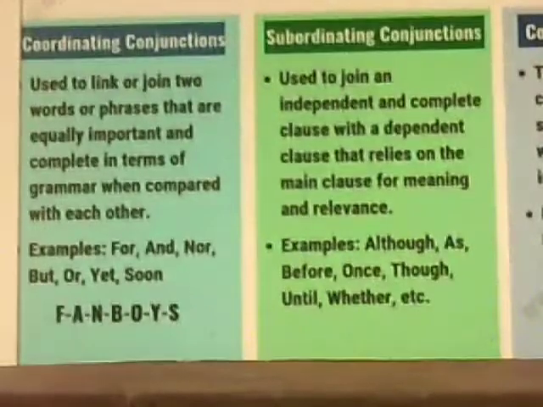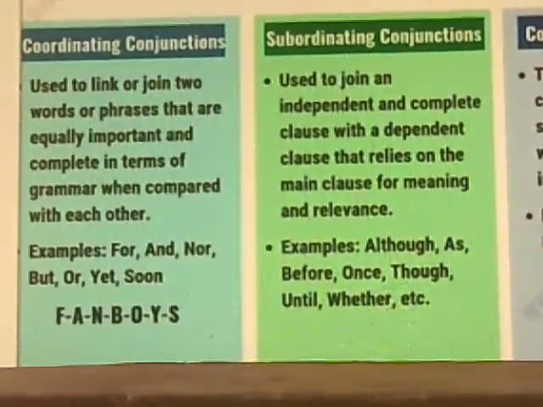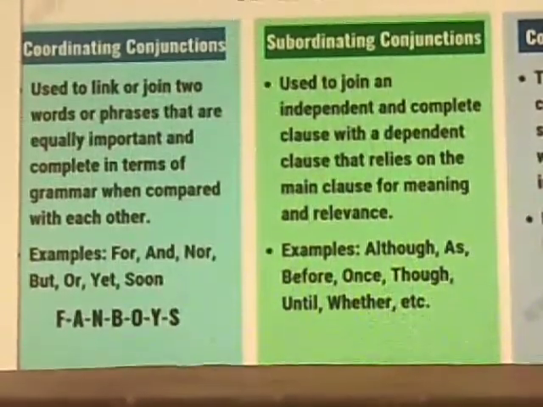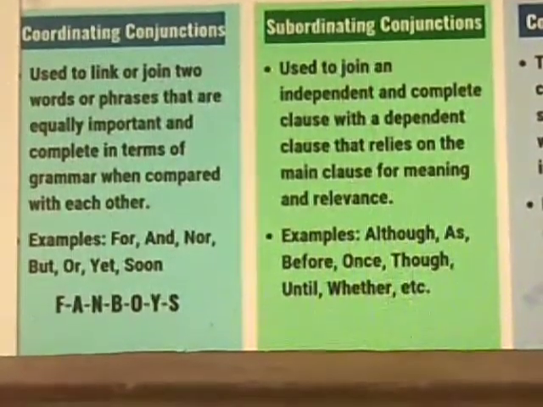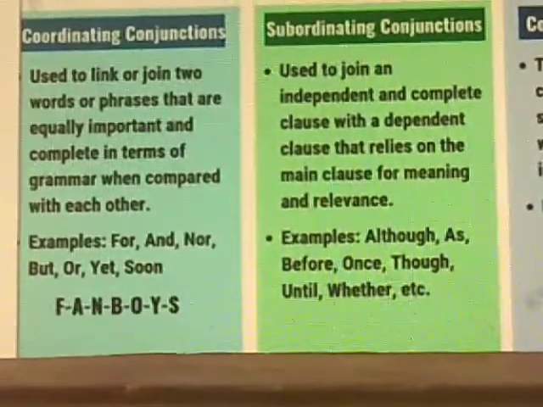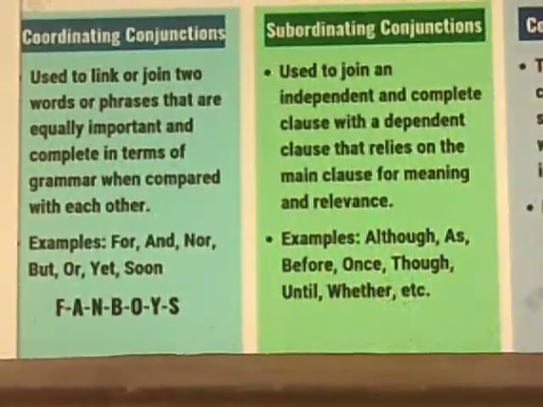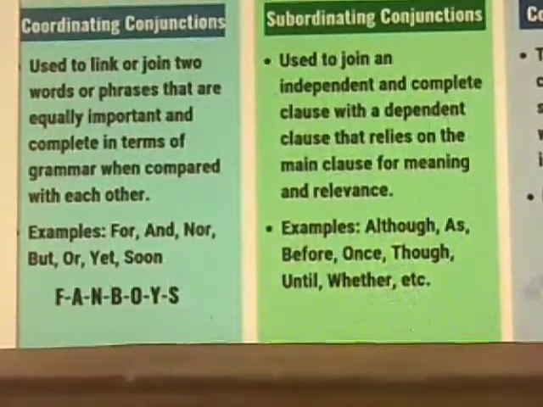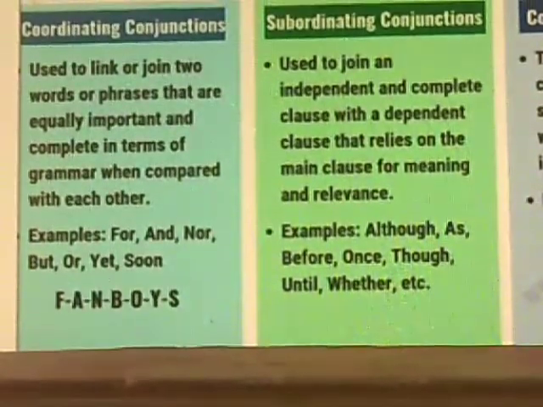Moreover, coordinating conjunctions are also called coordinators. See, every word has two or three meanings, right? Don't get confused with coordinators in other contexts and in terms of grammar. Here, coordinating conjunctions are called coordinators, and these coordinators coordinate in the sense that they connect or join two or more sentences or clauses.